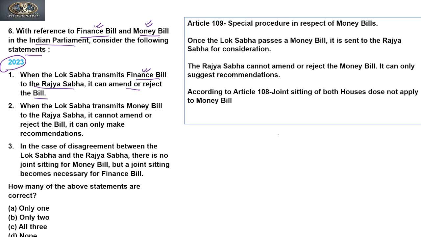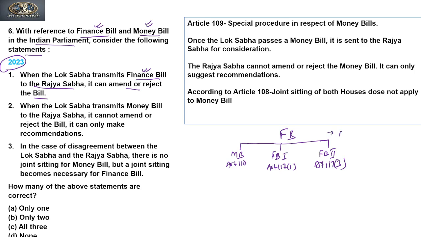If you see the finance bill, the finance bill is of three types. The one is money bill under Article 110. The second type is finance bill first, which is dealt under Article 117 clause 1, and the third type is finance bill second, and this is dealt under Article 117 clause 3. So there are three types of finance bill.